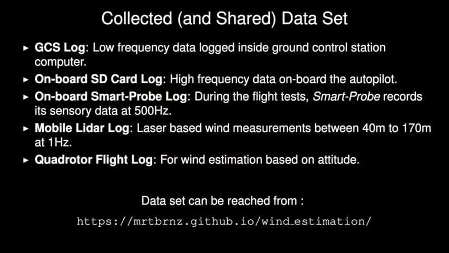The presented system collects and stores data in 5 different locations. The low frequency data is logged on the ground control station computer. A high frequency log is stored inside the SD card of the autopilot. The smart probe also logs the sensor data on board its own SD card at 500 Hz. Mobile LiDAR logs are the wind vectors for different altitudes reconstructed at 1 Hz, and the quadrotor flight logs, including its full state at 10 Hz, are also located in the ground control station computer.